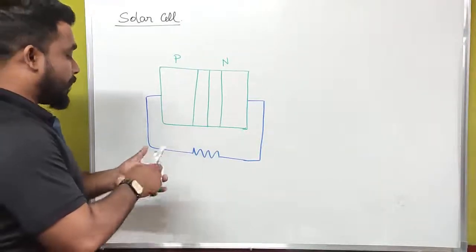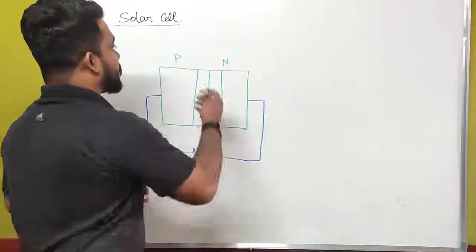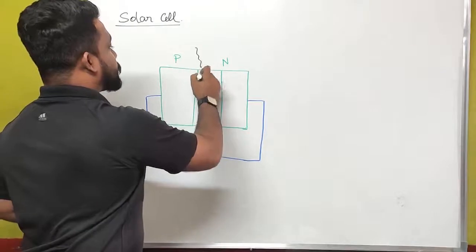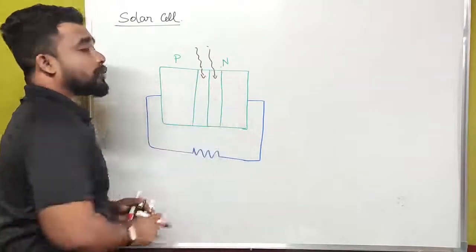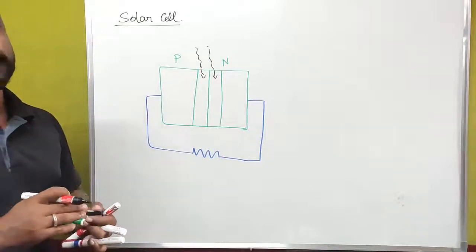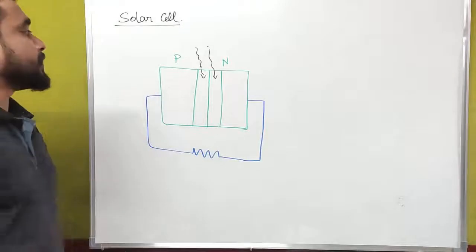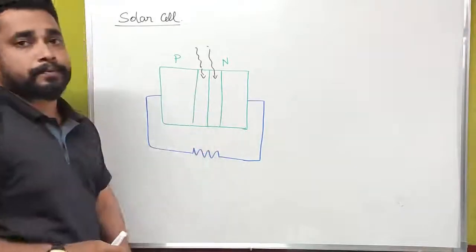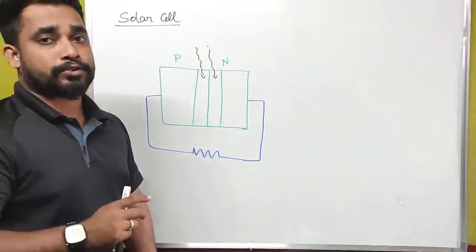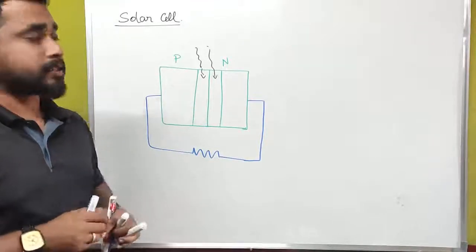For this case, we have to incident a light radiation whose energy is suitable for the electron hole pair generation. That means it has to be greater than or equal to the energy gap. The energy which we are incidenting to this solar cell has to be equal to or greater than the energy gap of these semiconductors.